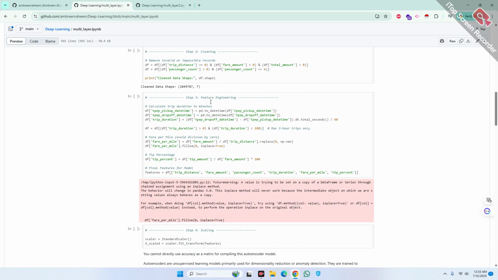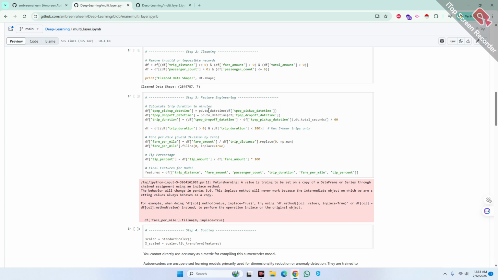Feature engineering. After that I did some feature engineering. I have created features to help the model learn suspicious patterns. These include trip duration in minutes, fare per mile to detect overcharging, and tip percentage to analyze tipping behavior.